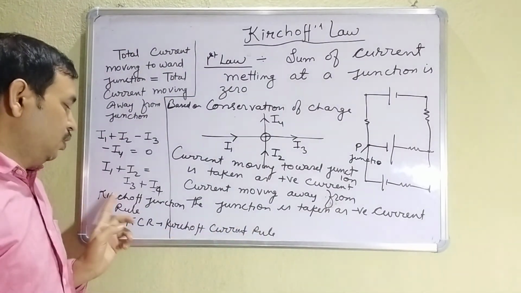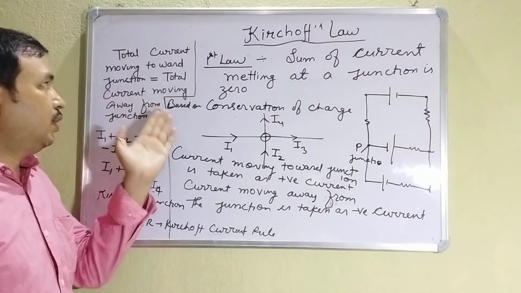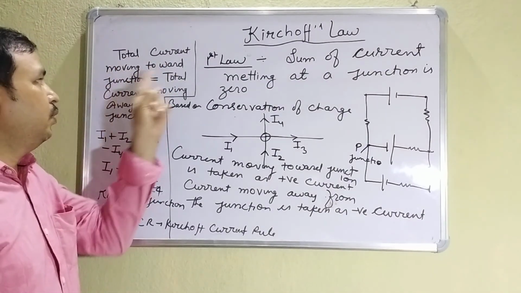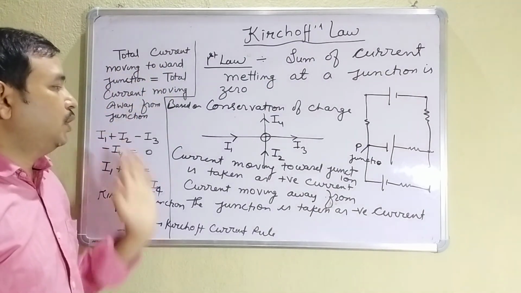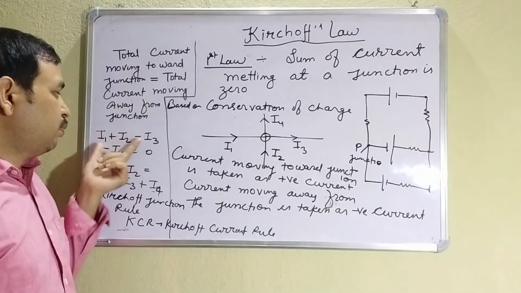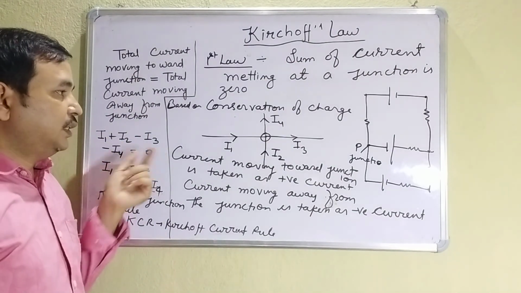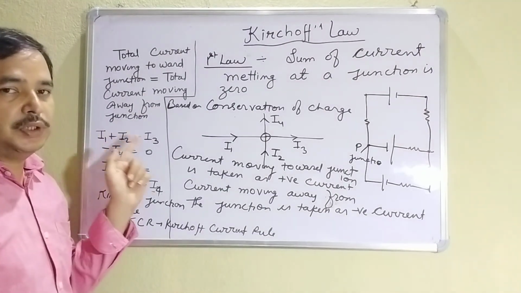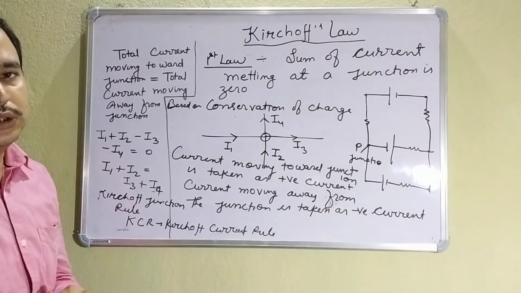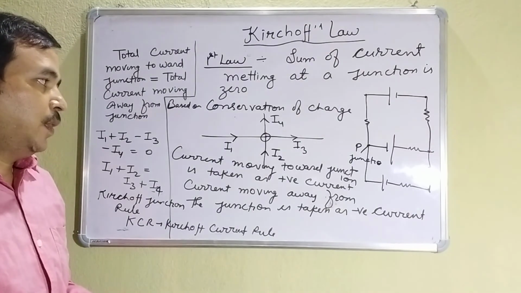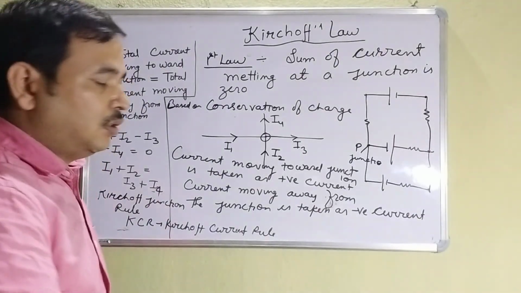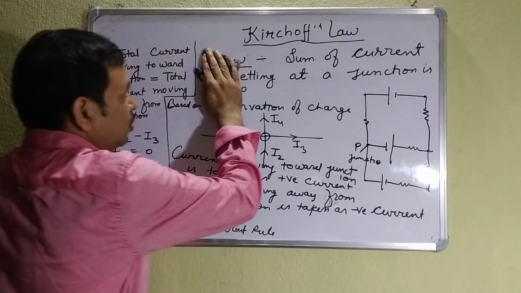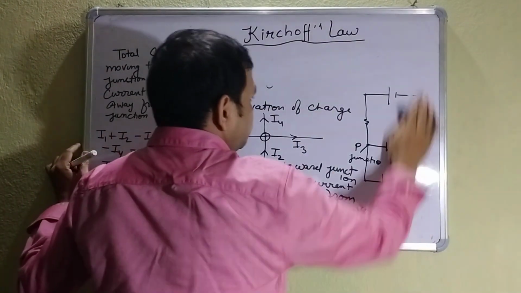Kirchhoff's current rule, Kirchhoff's junction rule, and what is this rule? Total current moving toward the junction equals total current moving away from the junction, or the sum of current meeting at the junction is zero. In that, the incoming current is taken as positive and the outgoing current is taken as negative. So that's all in the first law. Now I am giving one question, try to solve.